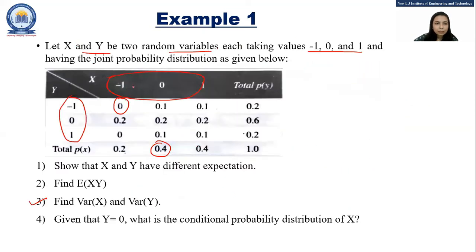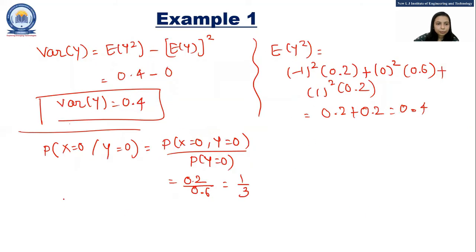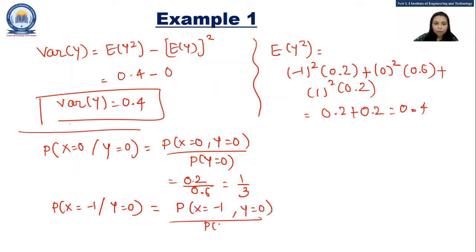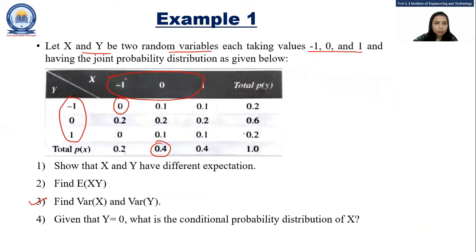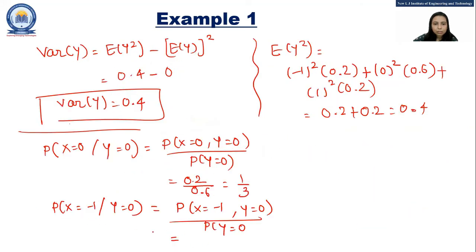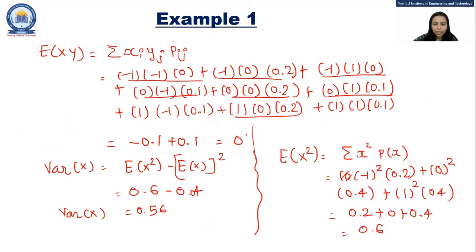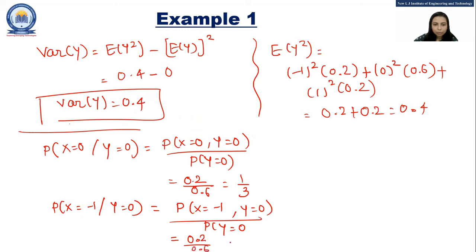Similarly, P of x is equal to minus 1 given that y is equal to 0. So that is P of x is equal to minus 1 and y is equal to 0 upon P of y is equal to 0, which is equal to, now for x is equal to minus 1 and y is equal to 0, that is also 0.2. So 0.2 divided by, and for y is equal to 0, that is 0.6 only. So that is also 1 by 3.